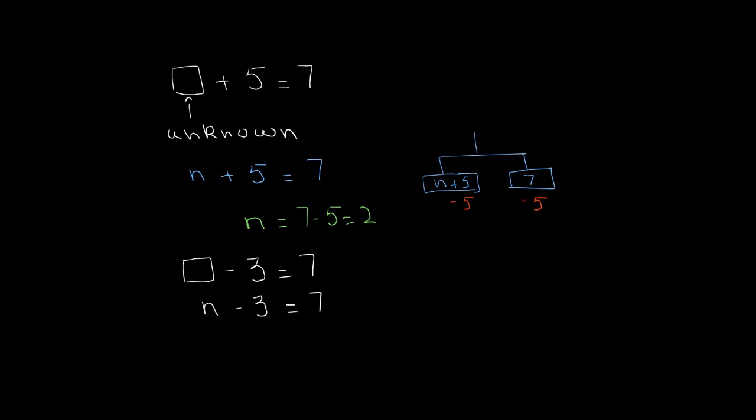If I add 3 to the left hand side, I'm left with n. And on the right hand side, if I add 3, I get 10. So I find n is equal to 10. That's the way you think about these problems.